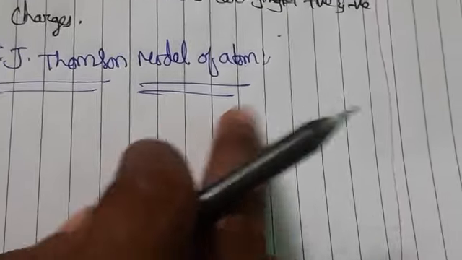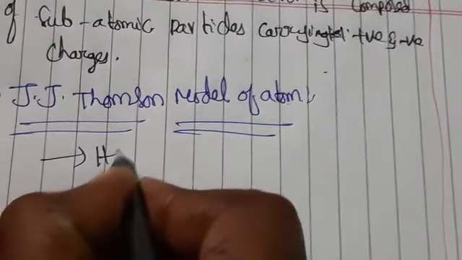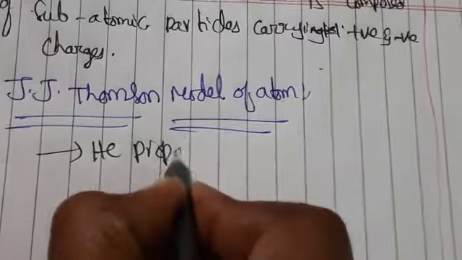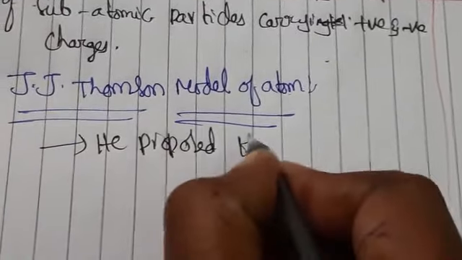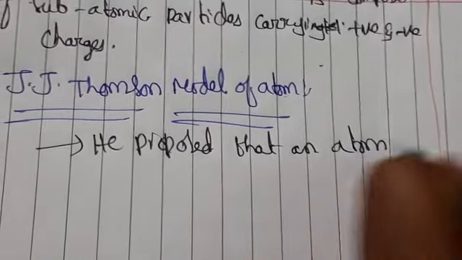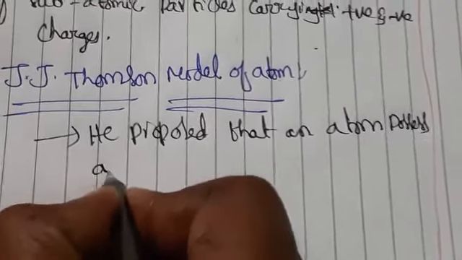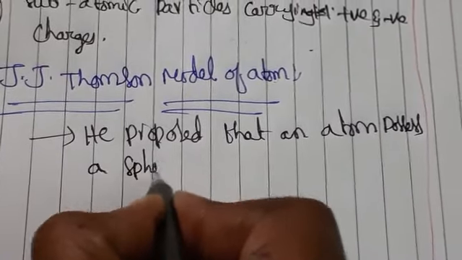So he proposed that an atom has a spherical shape.